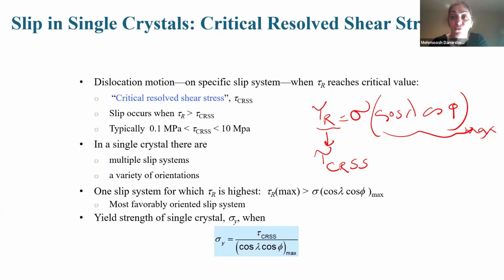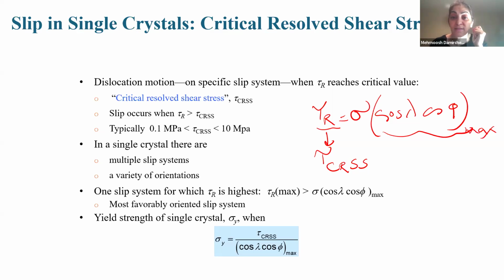The slip system with the highest tau R will activate first, meaning it is the most likely candidate for failure to happen in that direction. So for example, we have 12 directions in FCC. Each of them has a different orientation. We should calculate cosine lambda cosine phi for each of them by considering the direction of the applied force.